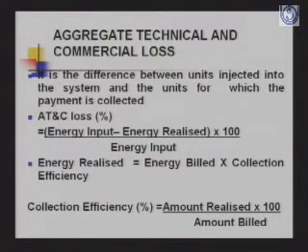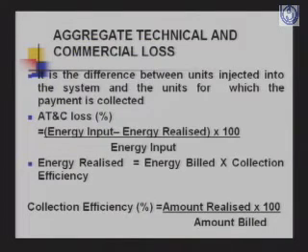So if we talk in terms of how to calculate this, then percentage AT&C losses is energy input minus energy realized, over energy input, into 100. And how do we find this energy realized? We talked of a very simplified procedure earlier by taking rupees 4 a unit. Actually, energy is realized at different rates for different categories of consumers, and we have a slab system also. For example, in domestic, the first 100 units might be charged at 2 rupees, the next 100 will be charged at 3 rupees, and above that they will be charged at 4 rupees.